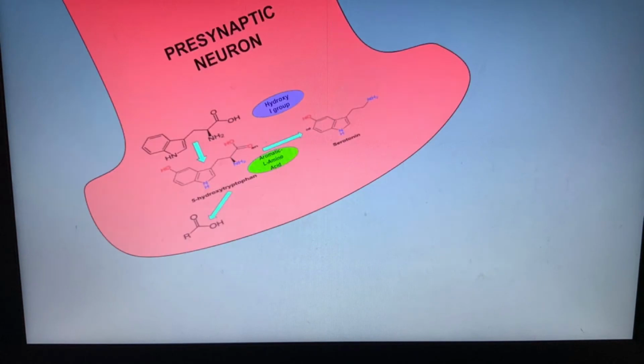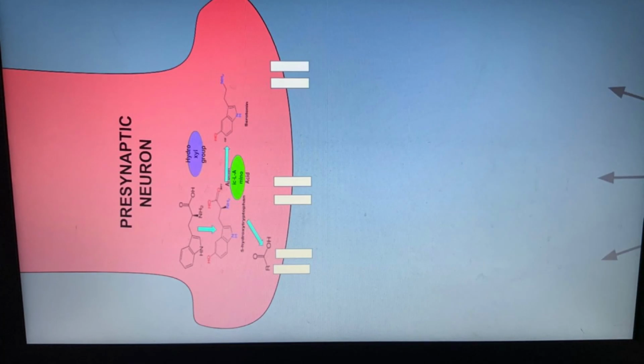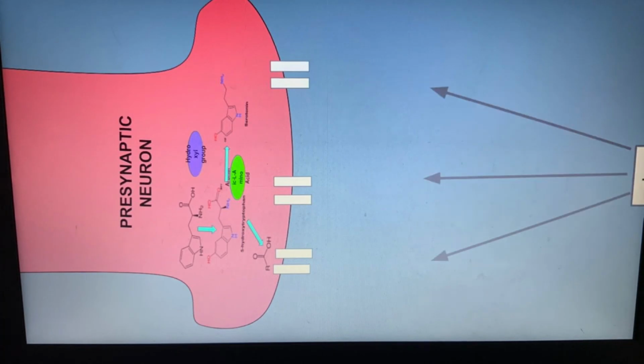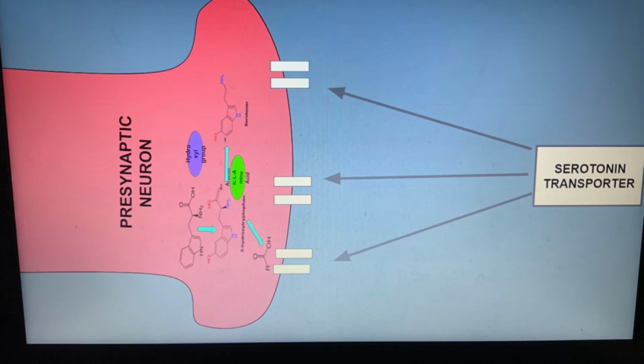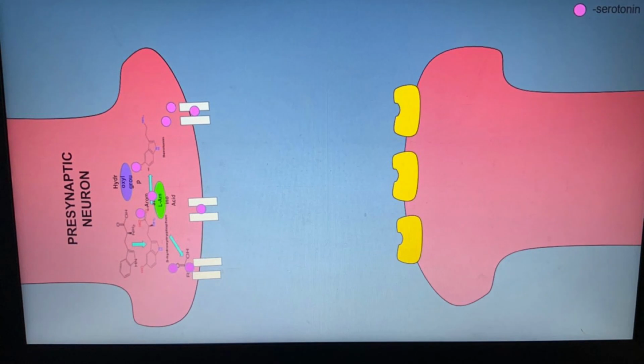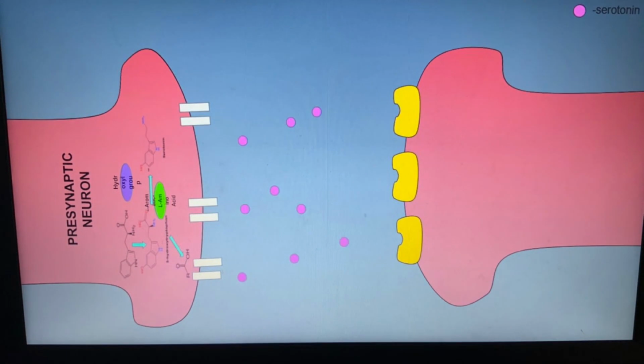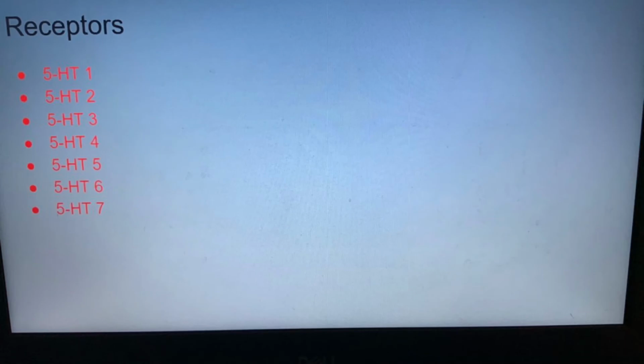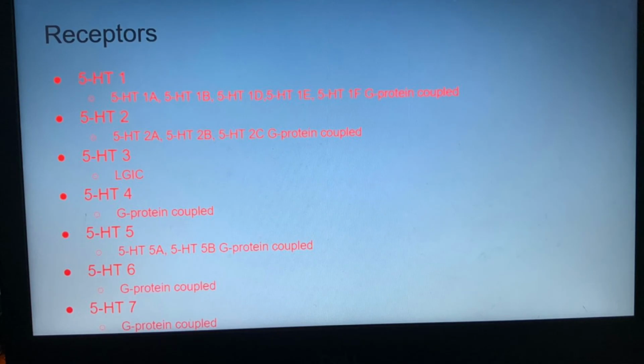Serotonin is removed from the synaptic cleft by a transport protein called the serotonin transporter. Then it binds to the receptors of the postsynaptic neuron. There are 7 different types of 5-HT receptors and 14 subtypes, ranging from the 5-HT1 receptors to the 5-HT7 receptors. They are all G protein receptors except the 5-HT3 receptor, which is a ligand-gated ion channel.